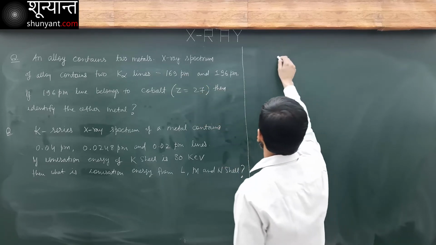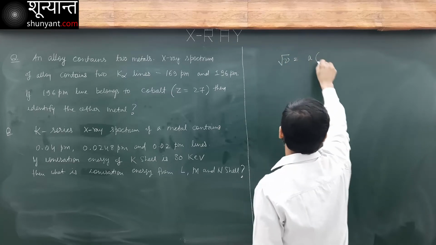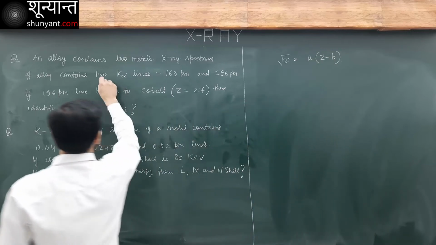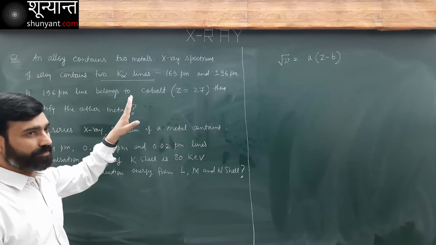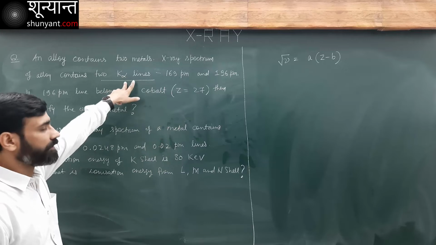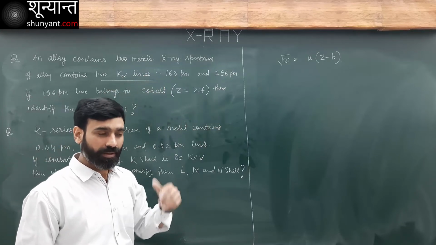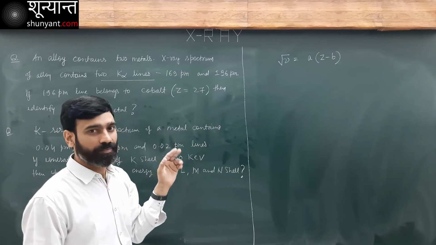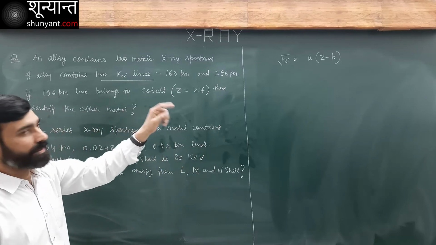The first question here, Moseley's law. Under root of nu is equal to a times (z minus b). Okay, we are talking about K alpha lines. For the K alpha line, b and a both are going to be the same. They depend on the transition only. For K alpha, I will have some value of a and b. For K beta, some different values. But those values will not depend on the metal. No matter what the metal is, I am going to have the same value for a and b both.